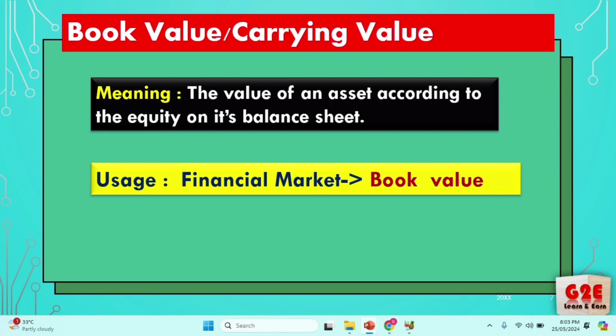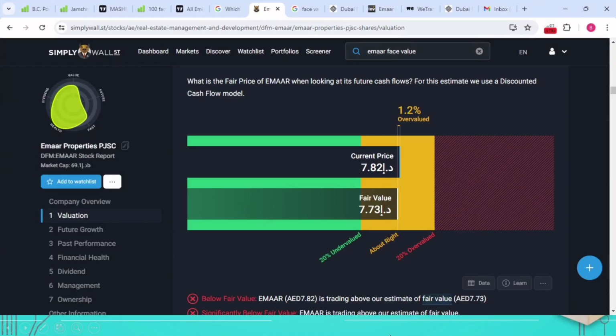These three terms are very important: book value, face value and market value. Face value and market value we already looked at, and right now we are looking at book value. These three things are entirely different. In terms of book value, total assets minus liabilities gives the book value of the company. The book value of the share, I will tell you the formula and how we are going to calculate it. Now let me see from here.